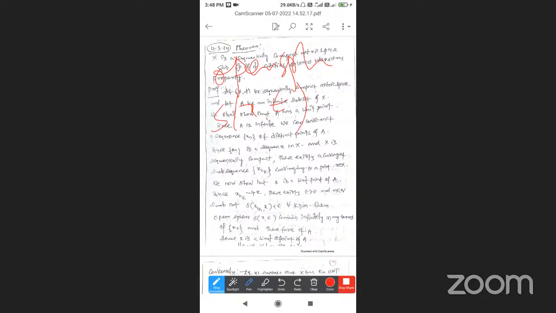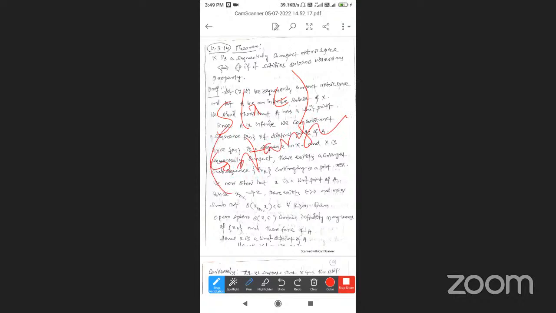The open sphere S(x, epsilon) contains infinitely many terms of the sequence x_n, and therefore of A. Hence x is a limit point of A. The open sphere, or neighborhood, S(x, epsilon) contains infinitely many terms.